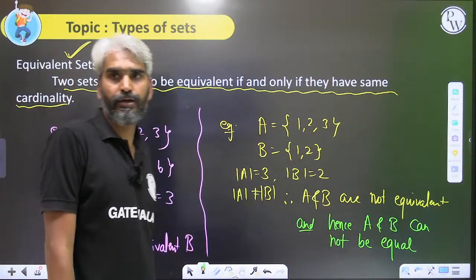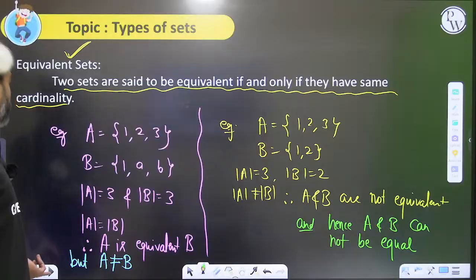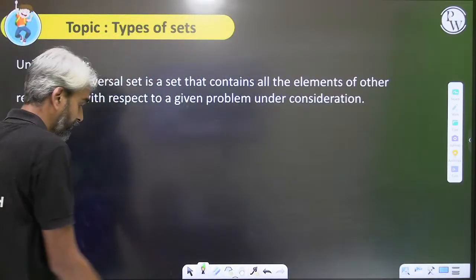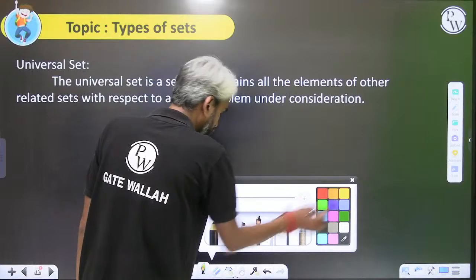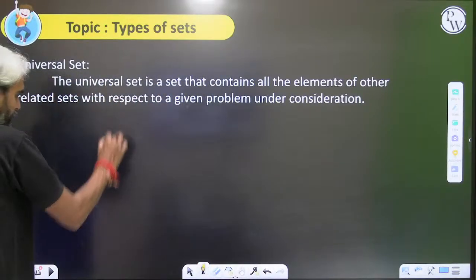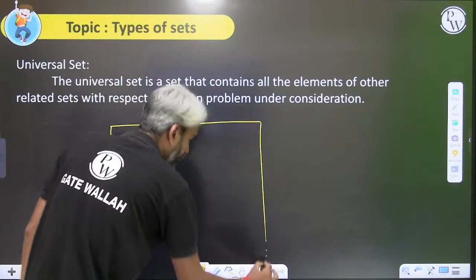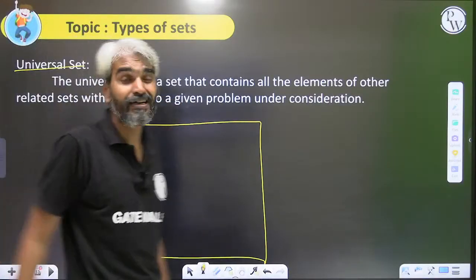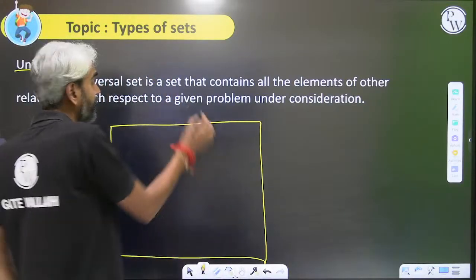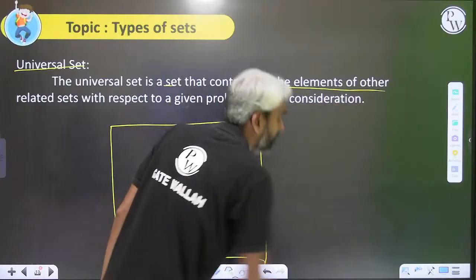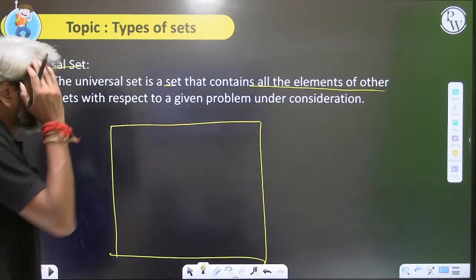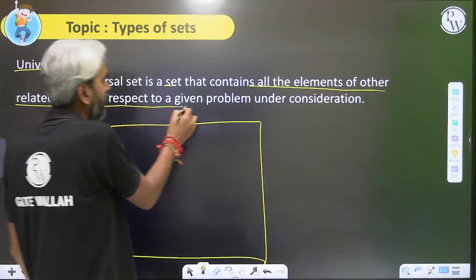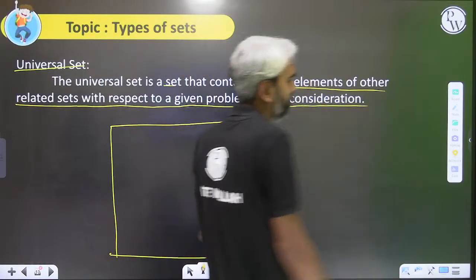Clear? Okay, let's move to the next definition, that is the universal set. As I told you, this will be a very basic definition. We will not talk too much about this, but I'll just explain what I mean by universal set. The universal set is the set that contains all the elements of other related sets with respect to a given problem under consideration.